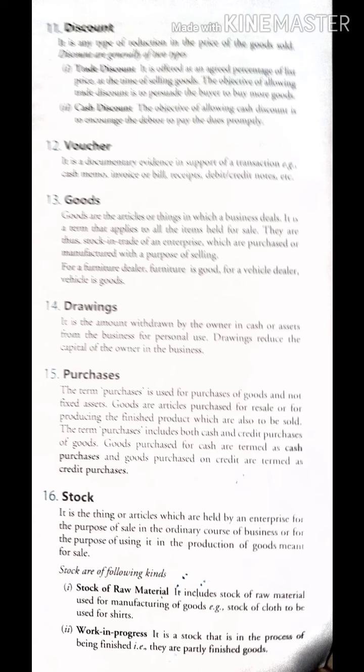Now how many types of stocks are there? Stock of raw material, work in progress, then stock of finished goods. Stock of raw material includes the material which is being used for the purpose of production, okay. Now work in progress. What is work in progress? That means work is going on on those goods, that is, half finished goods, okay.